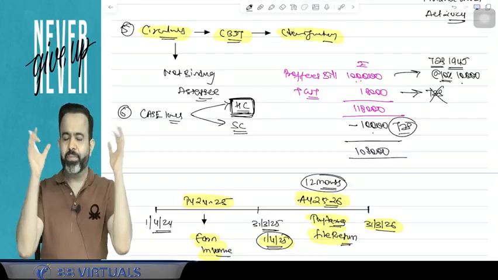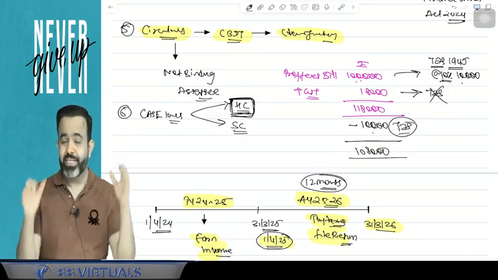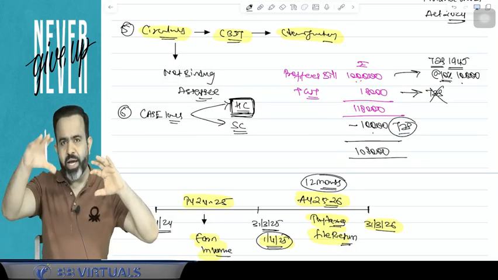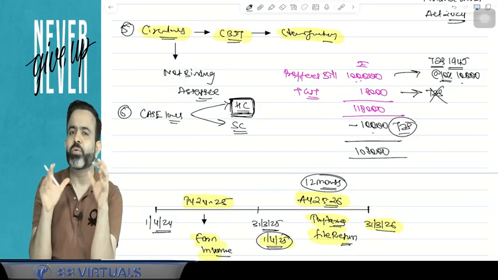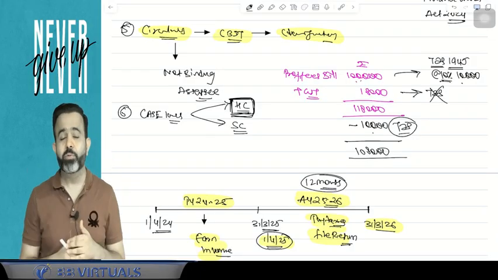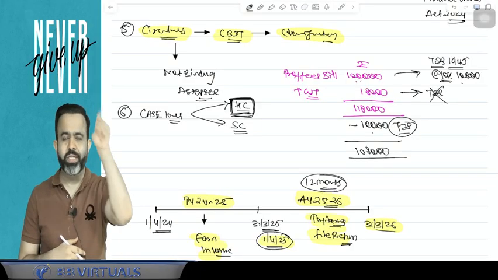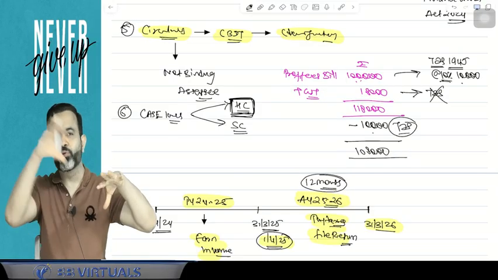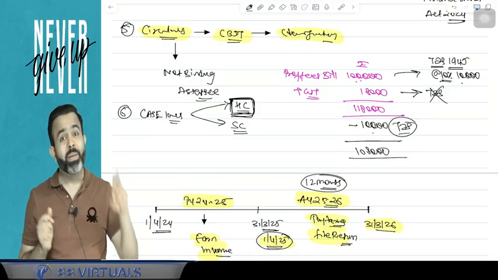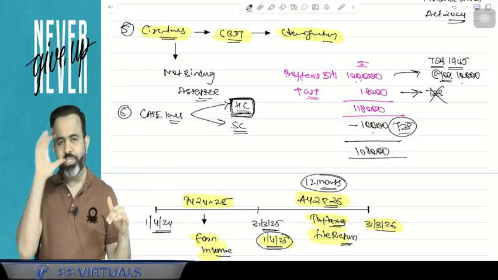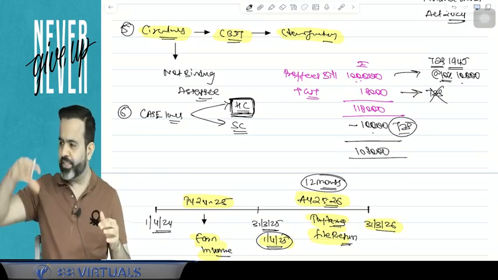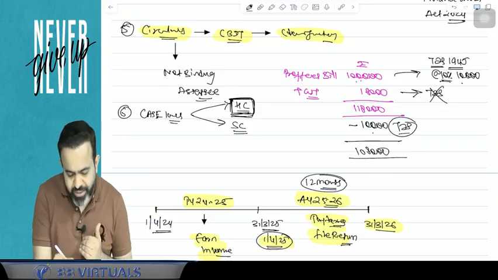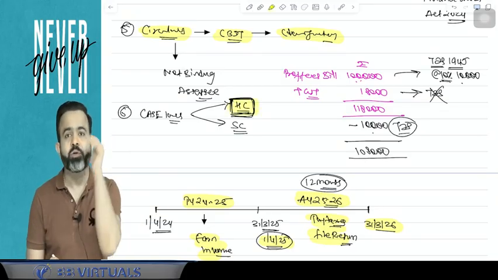Rajasthan High Court judgment is applicable in Rajasthan. Bombay High Court judgment is applicable in Maharashtra. So normally, the judgment of a High Court is applicable only in that particular territory of that High Court. Suppose there is the Telangana and Andhra Pradesh High Court. Both states have one High Court, so its judgment is applicable to Telangana as well as Andhra Pradesh. Punjab and Haryana have one High Court, so the Punjab and Haryana High Court judgment is applicable to Punjab as well as Haryana. So High Court judgments are applicable only in the territory of that High Court.